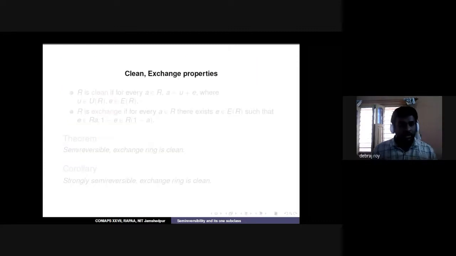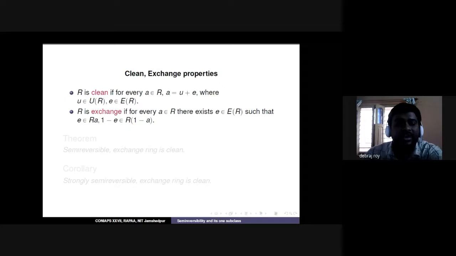Now this is the last portion of my presentation. After the relationship with some rings and extension properties, we found some other properties. We have 3 parts in this. One is called the clean exchange property. A ring is called a clean ring if every element can be written as a summation of a unit element and an idempotent element. A ring is called an exchange ring if for every element a we get an idempotent element e such that e belongs to Ra and 1 minus e belongs to R(1 minus a). Now the result, which is well-known, is that a clean ring implies an exchange ring, but the converse is not true.